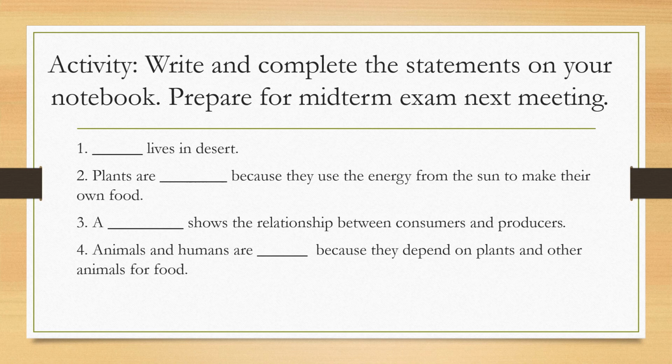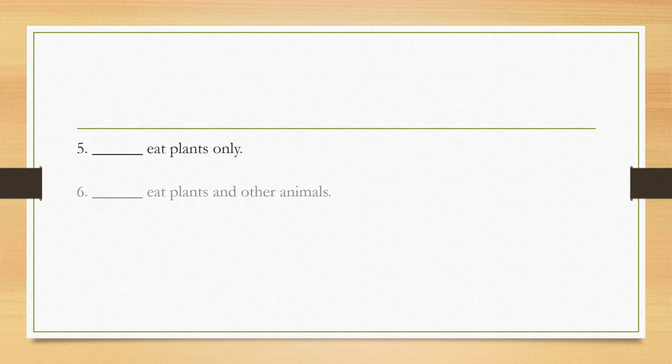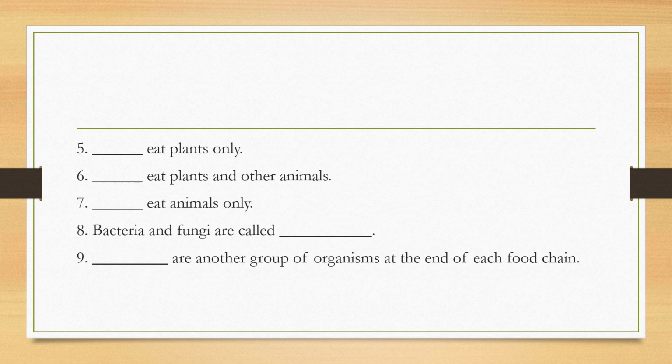Let's proceed to number 5. They eat plants only. What are these kinds of animals that eat plants only? Number 6, they eat plants and other animals. What are these? Number 7, they eat animals only. Number 8, bacteria and fungi are called blank. How do we call bacteria and fungi? Number 9, blank are another group of organisms at the end of each food chain. How do we call the other group of organisms at the end of each food chain?